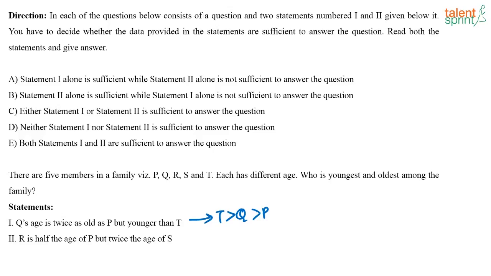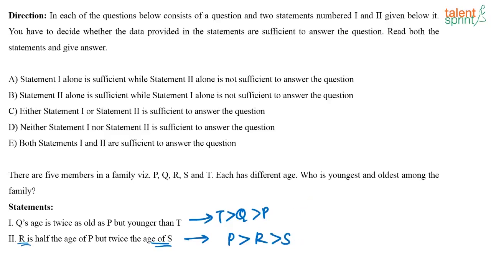Using statement 1 alone, I cannot say who is the youngest and who is the oldest. Let us look at the second statement. What is given? R is half the age of P, or I can say P is older than R. R is half the age of P but twice the age of S, or R is twice the age of S means R is elder to S.